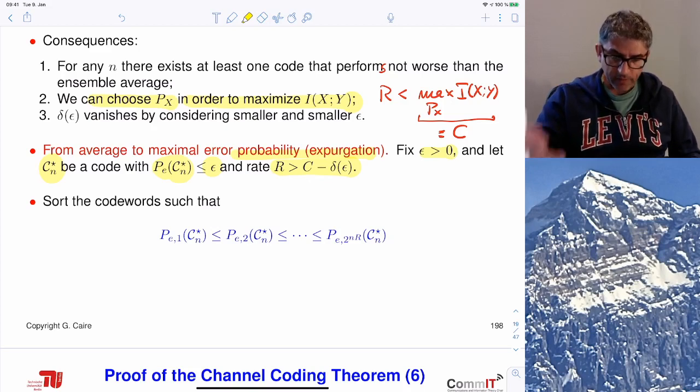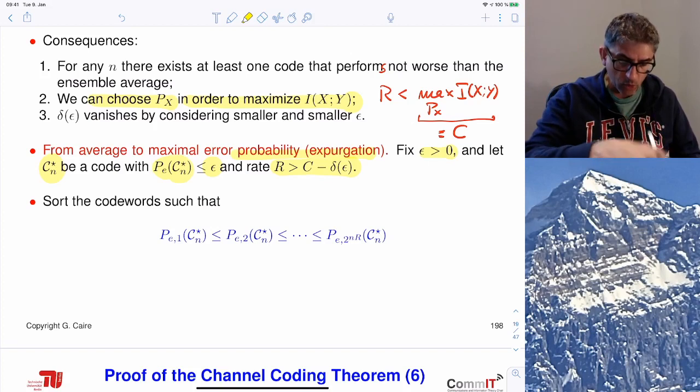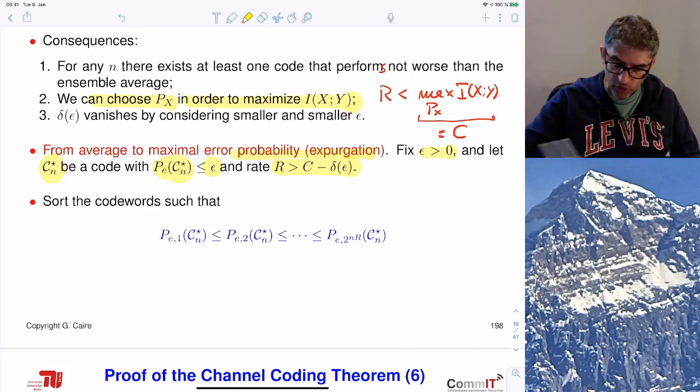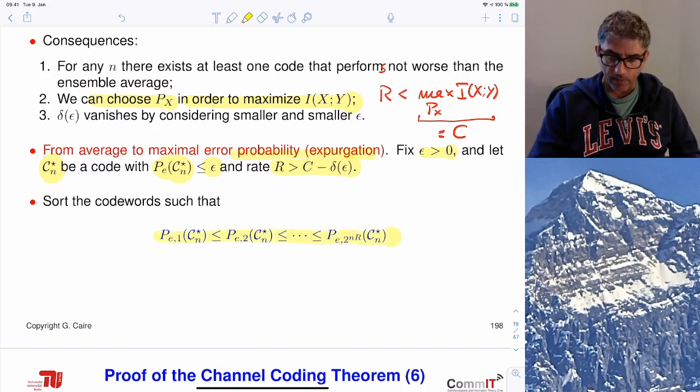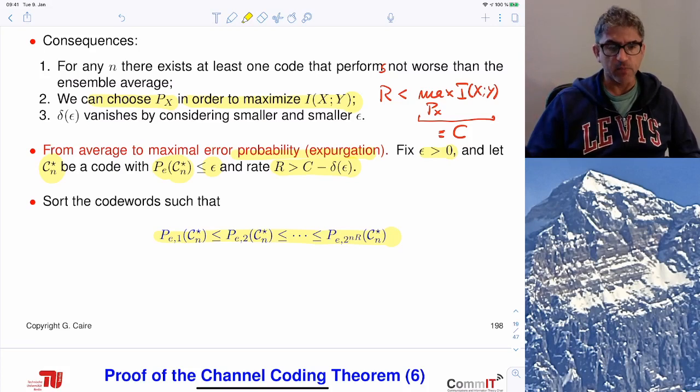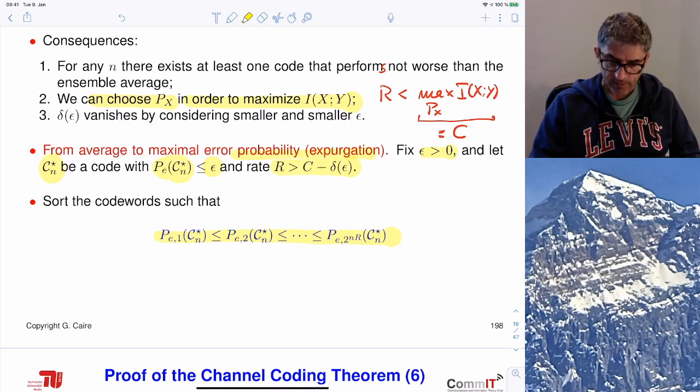So at this point, we can take all the code words of this fixed codebook C star and sort them by conditional message error probability. Without loss of generality, we can resort the messages and order their conditional error probabilities in this way, right? So 1 is the luckiest message because it has the smallest probability of error, 2 is the second luckiest, and the last one is the highest, okay?